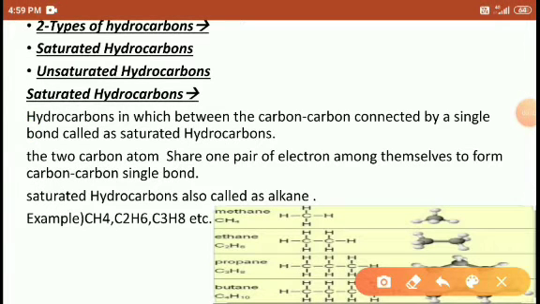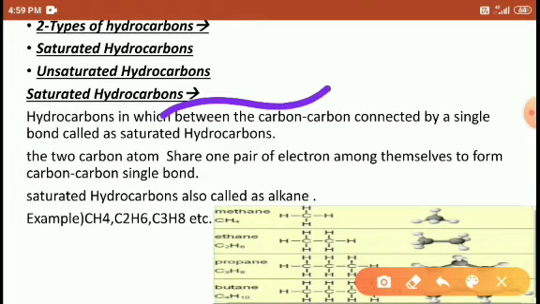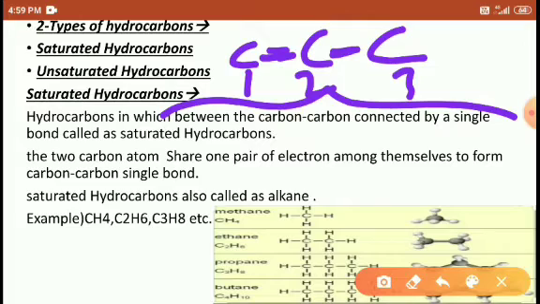Two types of hydrocarbon: the first is the saturated, the second is the unsaturated. Saturated hydrocarbon means the hydrocarbon in which the carbons are connected by a single bond, like this, friends. Between the first and second carbon there is a single bond, between the second and third carbon a single bond, and between the third and fourth carbon a single bond is present here, right?